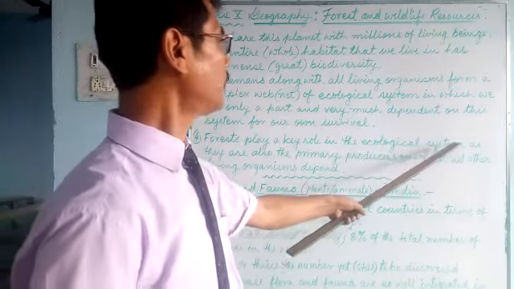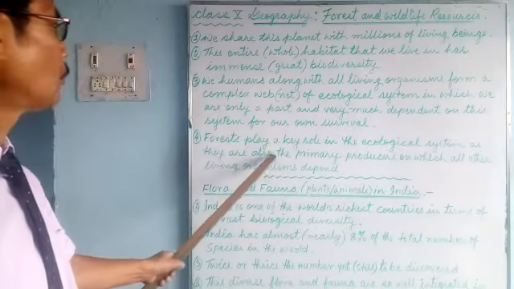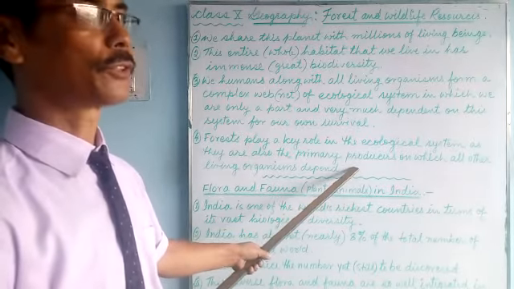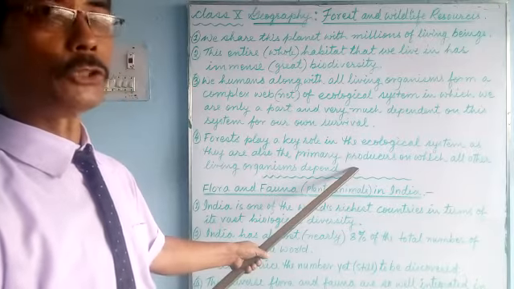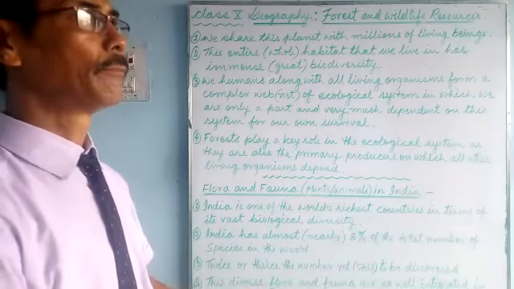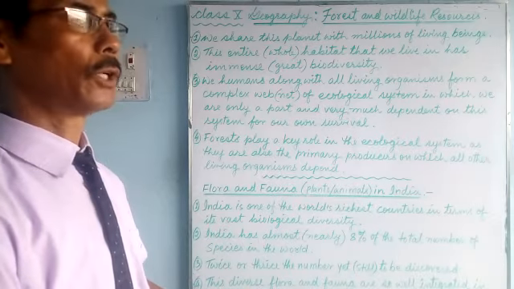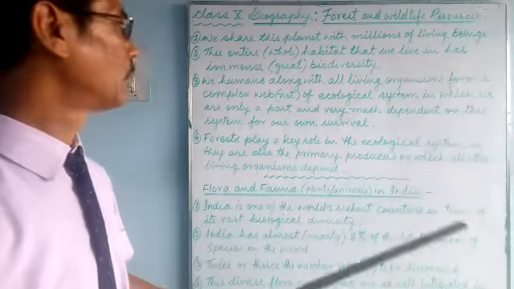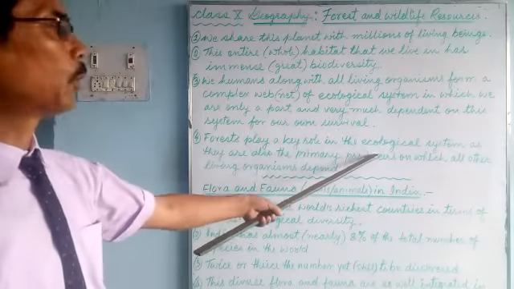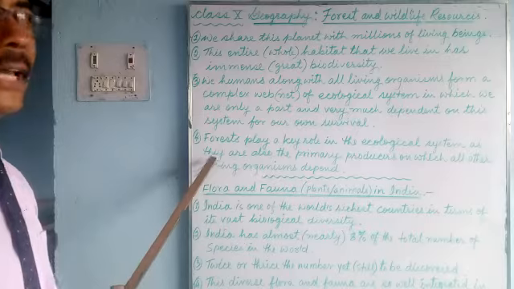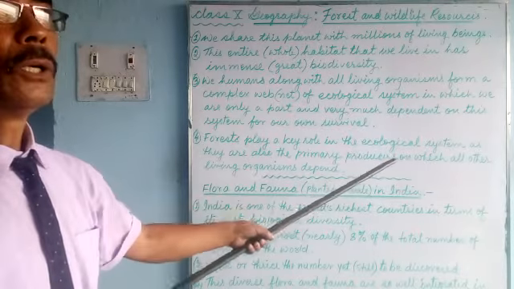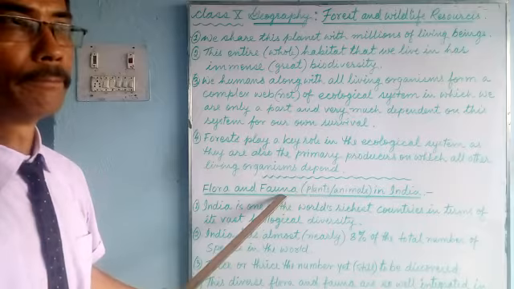Forests play a key role in the ecological system, as they are also the primary producers. Plants, forest, the vegetation, which includes plants, shrubs, herbs, trees, are the primary producers on which all other living organisms depend.